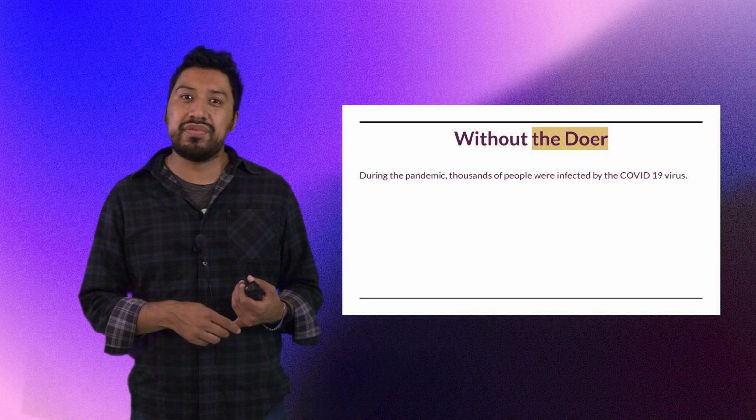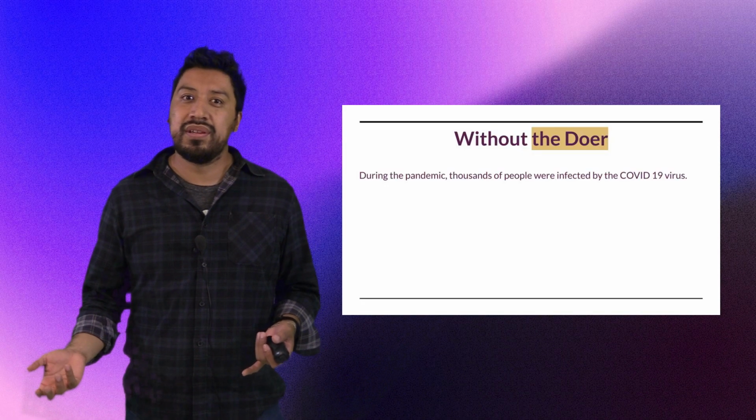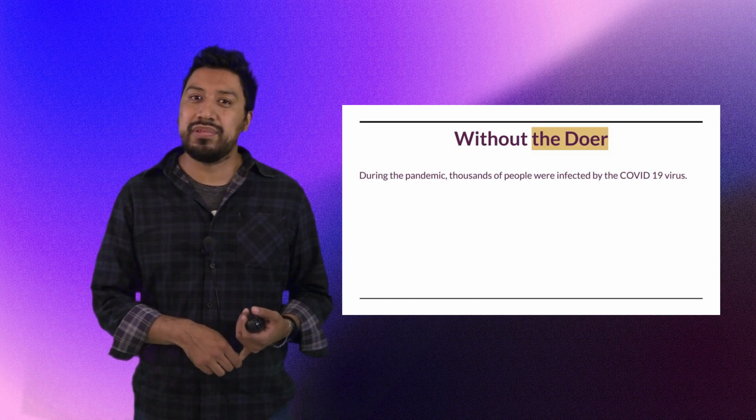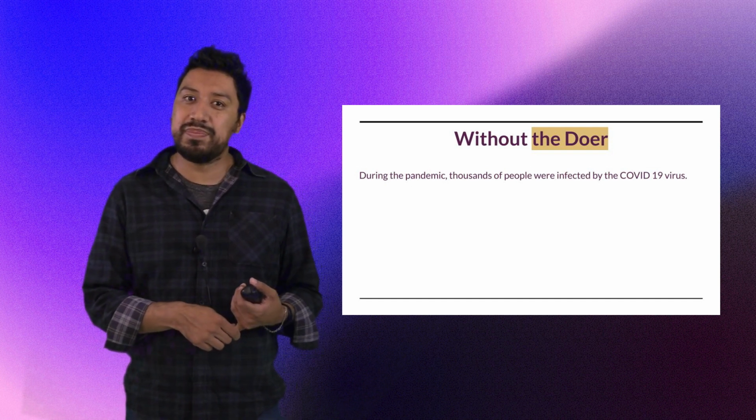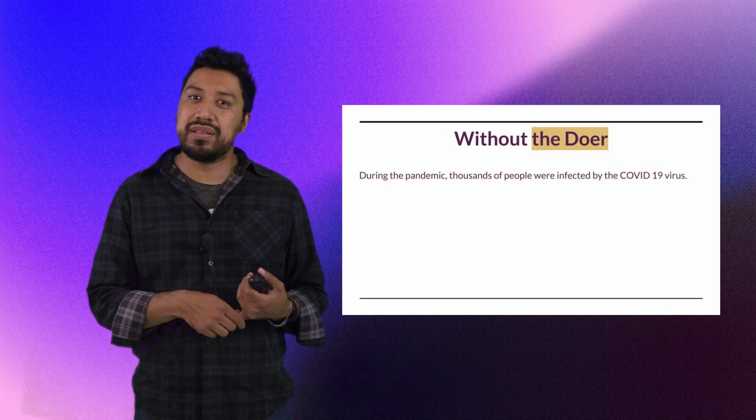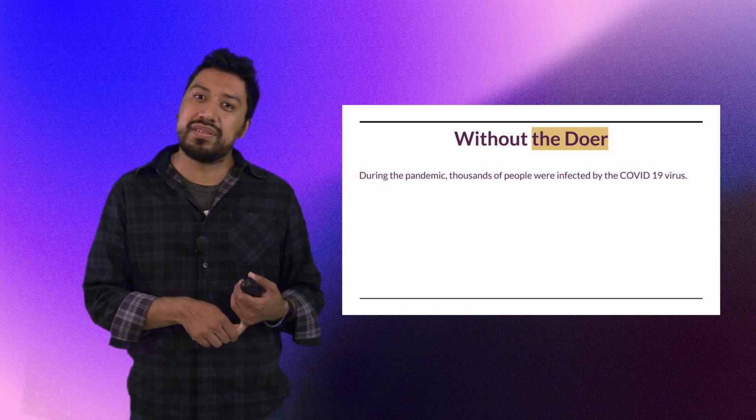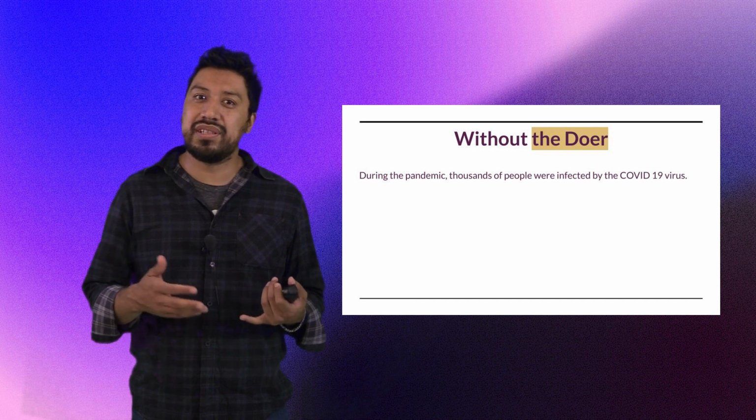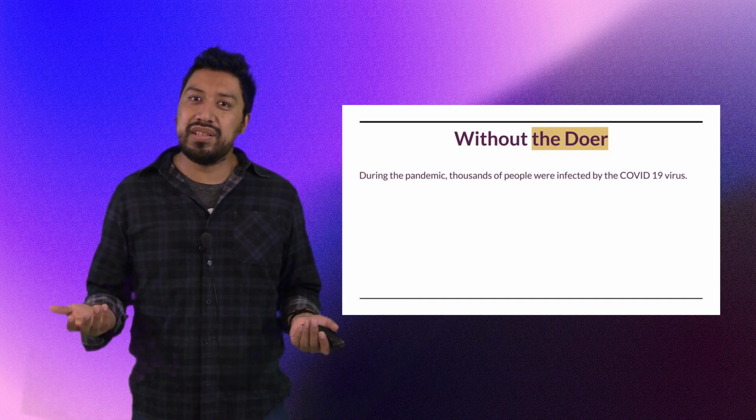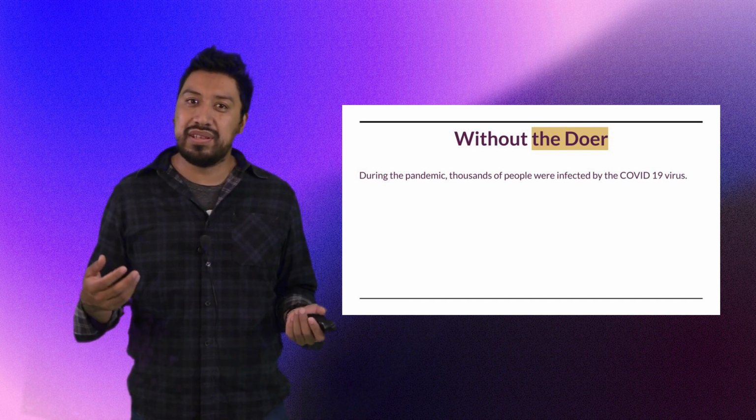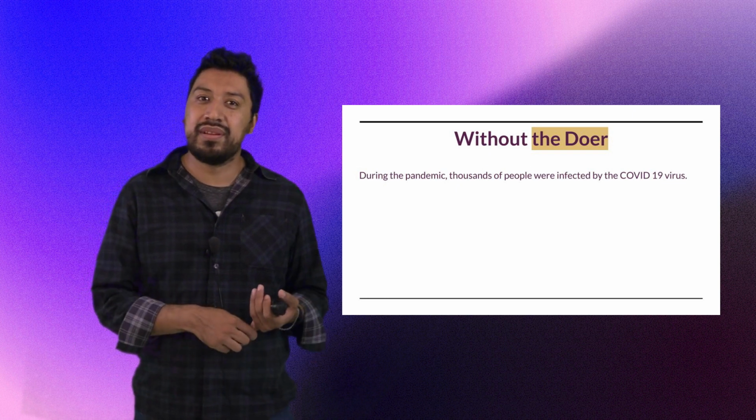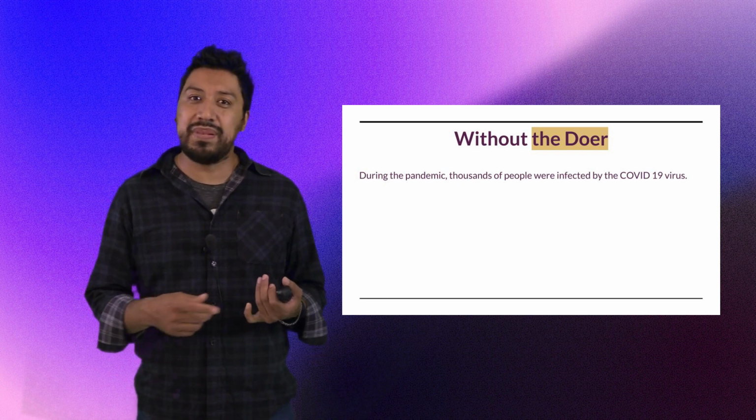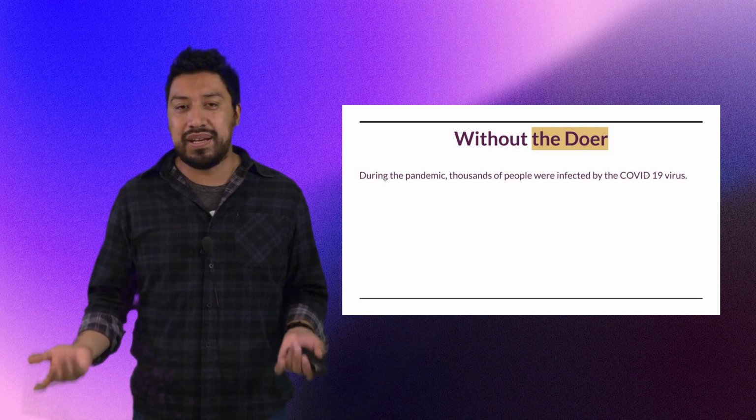Sometimes we can omit or remove the doer. Look at the following example. During the pandemic, thousands of people were infected by COVID-19 virus. But we decide not to use the COVID-19 virus. We understand the idea. So at the end, the doer is not very important. The action is.